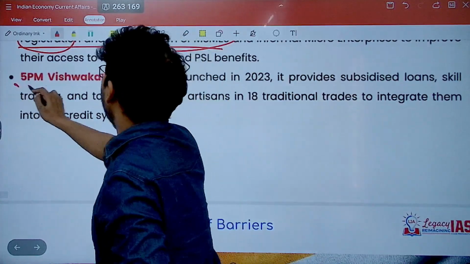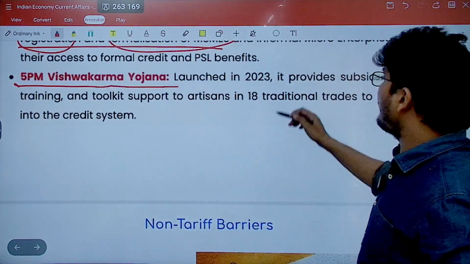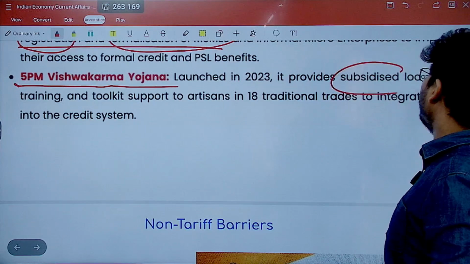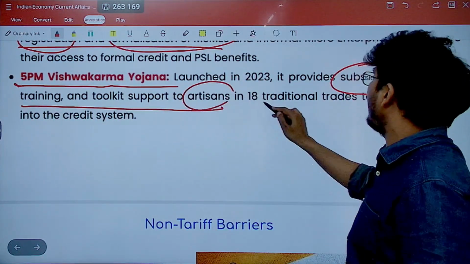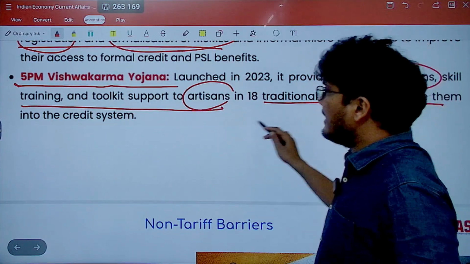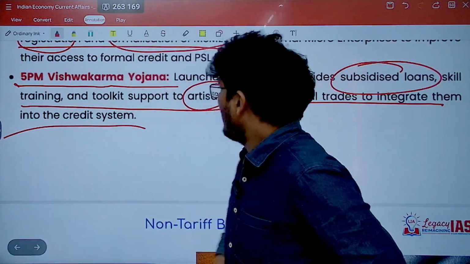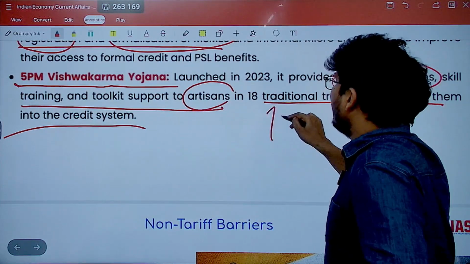Then you have the PM Vishwakarma Yojana, launched in 2023. It provides for subsidized loans, skill training and toolkit support to artisans in 18 traditional trades to integrate them into the credit system. Now the important point is the 18 traditional trades.